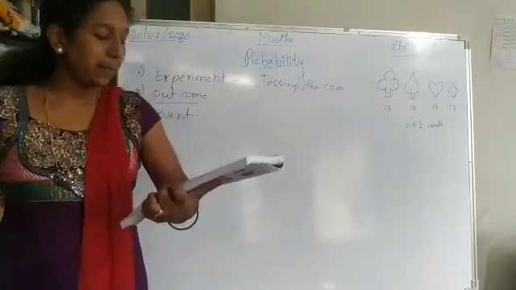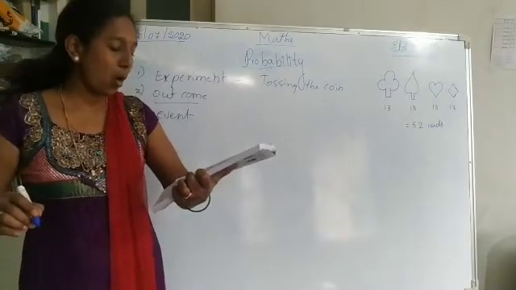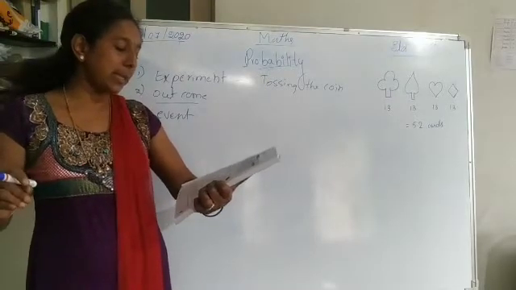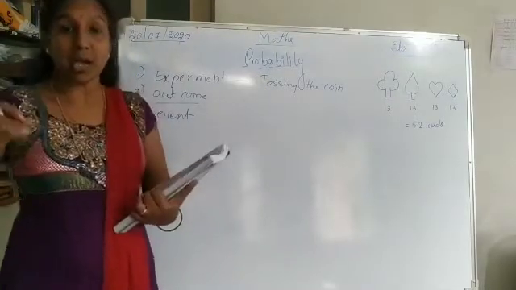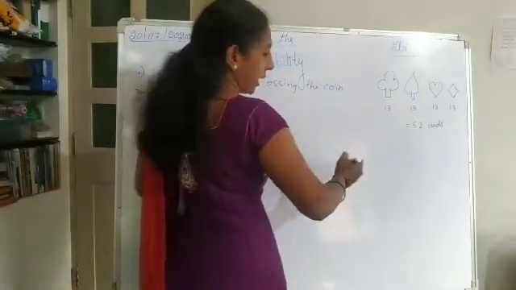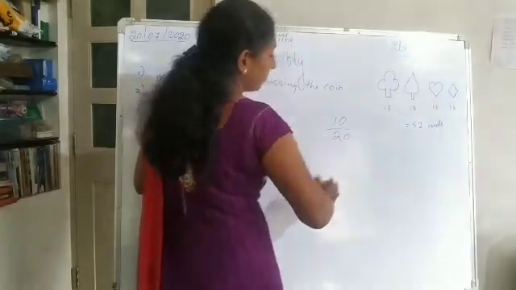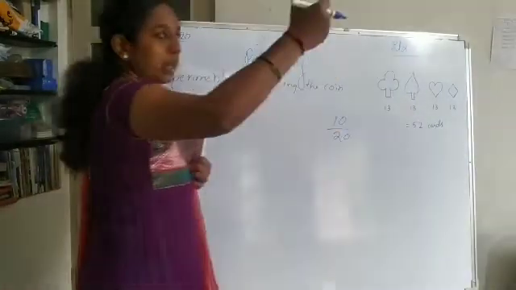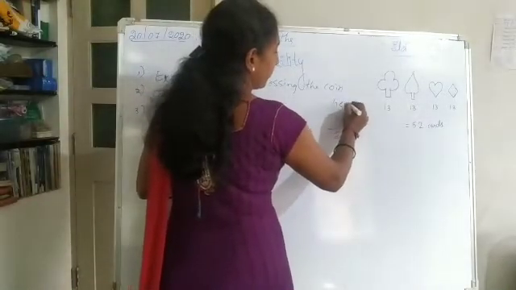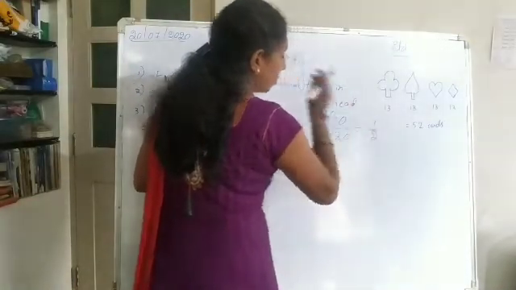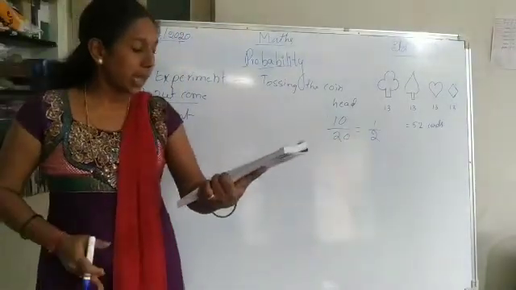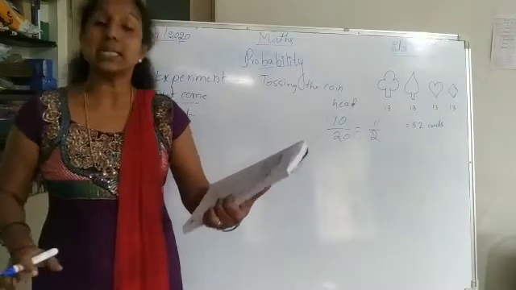Next, one event of this experiment is landing on heads. So how many heads did I get in the experiment? I got half. It means if I throw the coin 20 times and I get 10 heads, then the answer will be 1 by 2. So that is what we say: one event of this experiment is landing on heads.